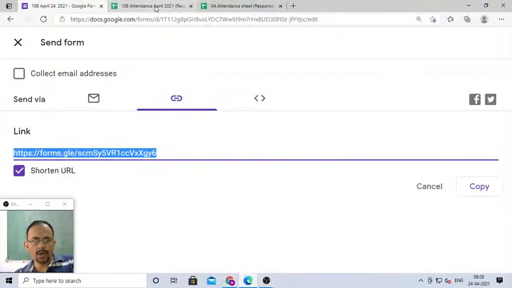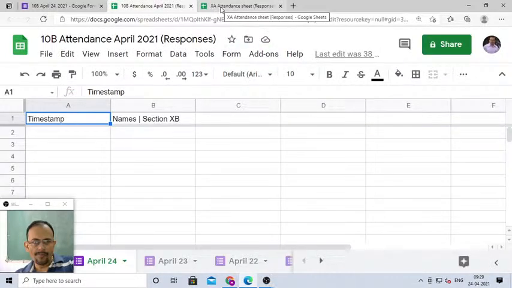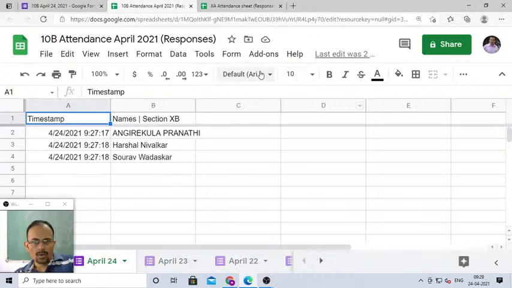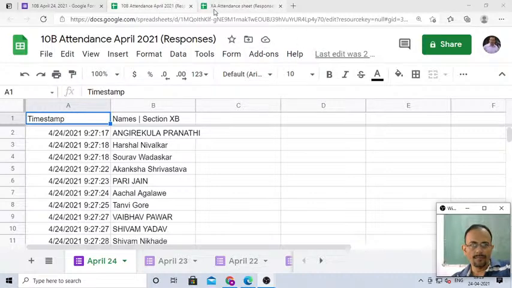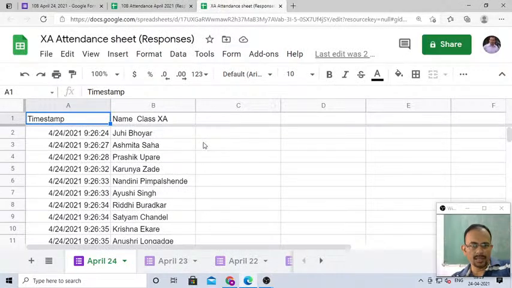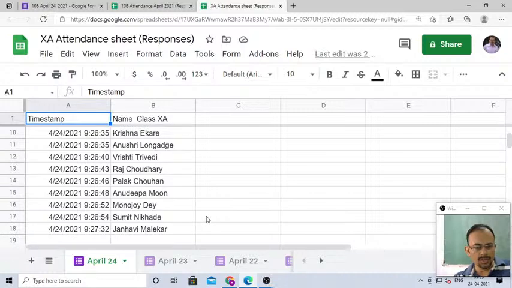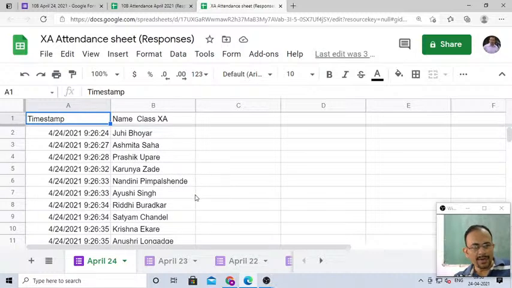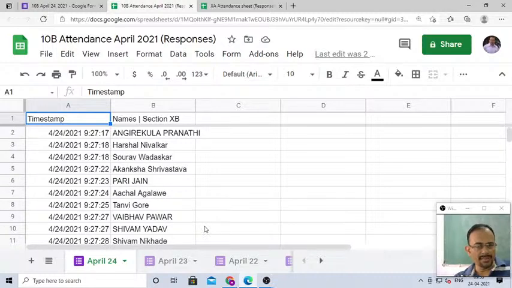Now I'll check how many of you are giving attendance. Look, 10B and 10A: Juhi has given first, then Asmika, Prashik, Karunya, Nandini, Ayushi, Riddhi, Satyam, Krishna, Anushree, Brishti, Raj Chaudhary, Palak Chauhan, Anudeepa, Manjay, Sumit, Janhavi. Okay, so 17 students have given so far from 10th A and from 10th B, 15 students have given so far.